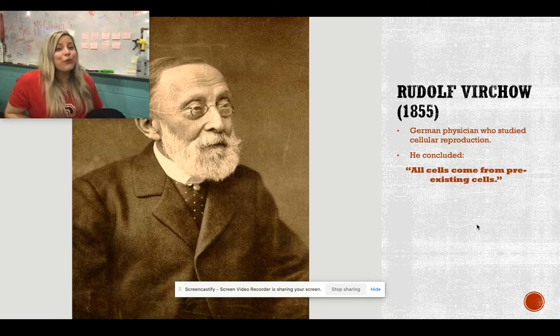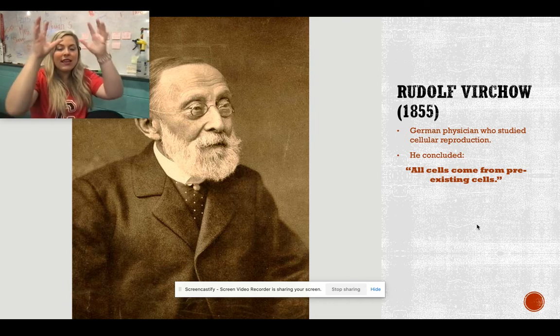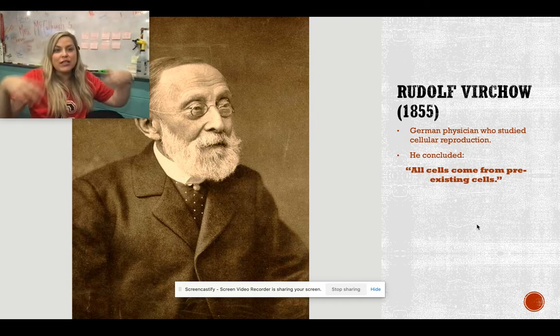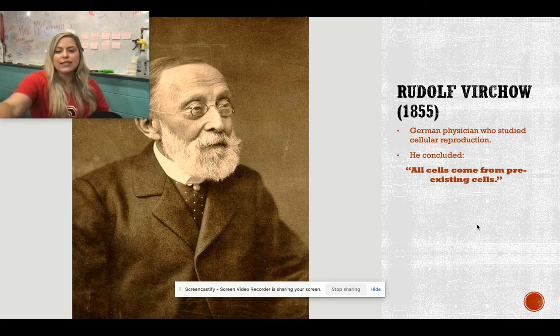And then finally, Rudolf Virchow. I mean, look at those cute little glasses. Adorable. Okay, so he's a German physician who studied cellular reproduction, so the ways that cells divided. And his big conclusion is, wow, all cells come from pre-existing cells. So you start off with one cell, and then it divides into two cells, exactly like the original cell. Of course, this is in general regular cell division. So his big contribution, Rudolf Virchow states, all cells come from pre-existing cells.